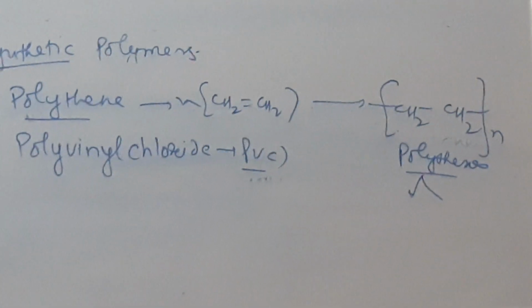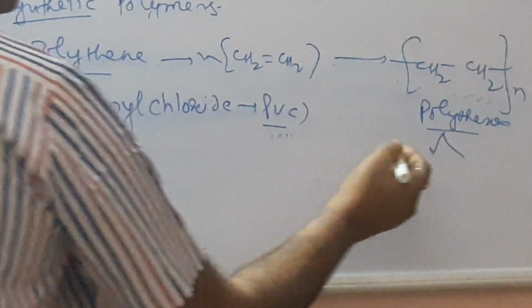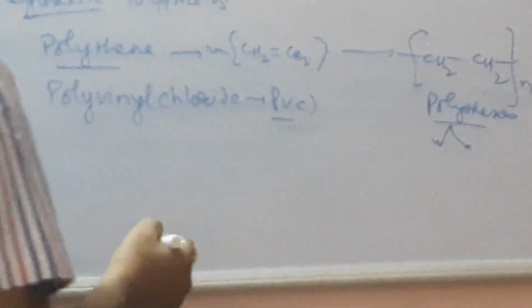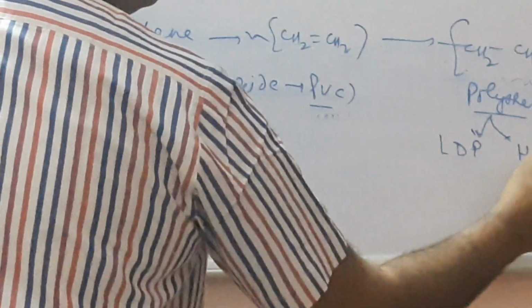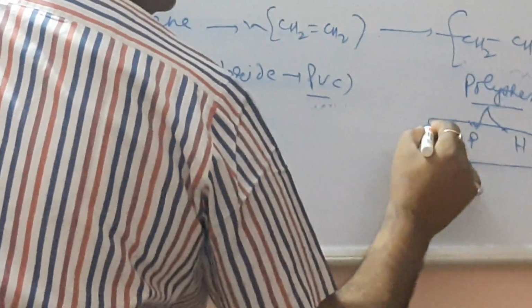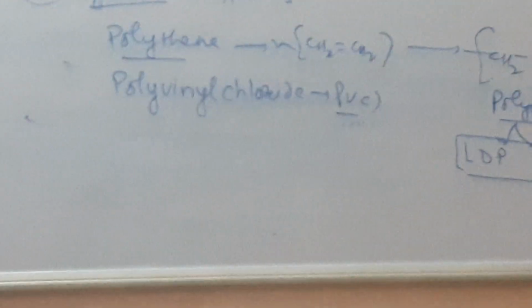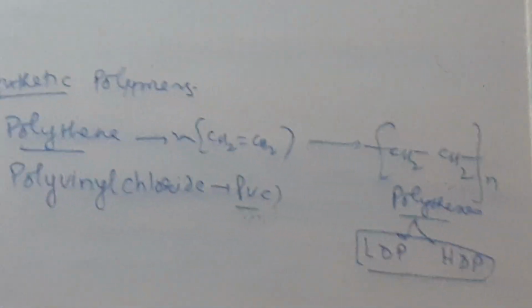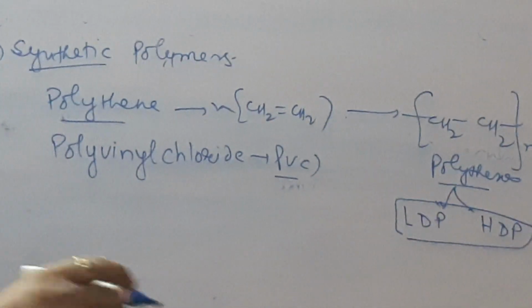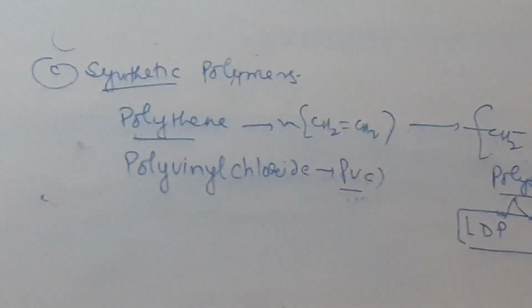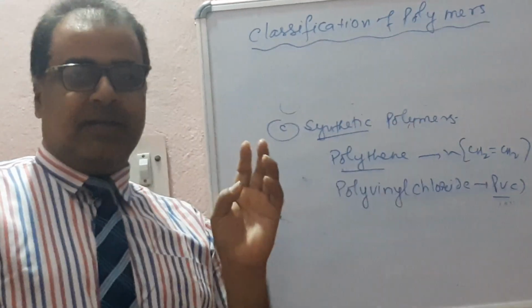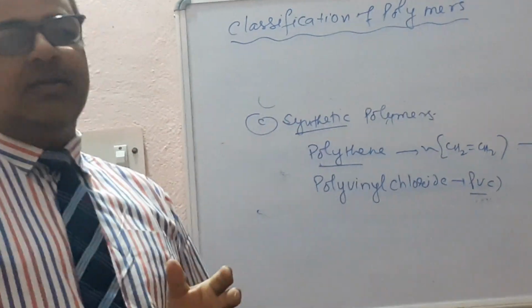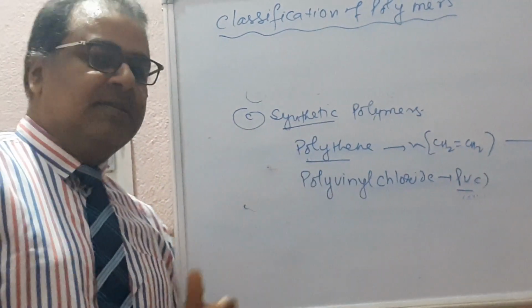Polythene is also classified into two groups on the basis of number of monomer units, that is, low density polythene and high density polythene. Both are used in making buckets, bottles, and many toys, etc. So this is the classification of polymers on the basis of source: natural polymers, semi-synthetic, and synthetic polymers.